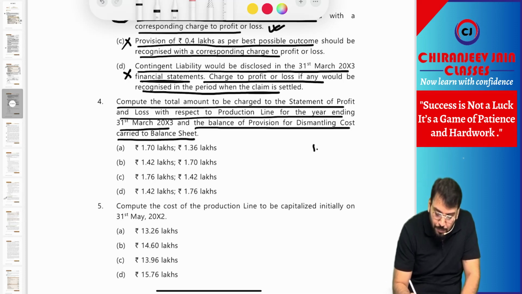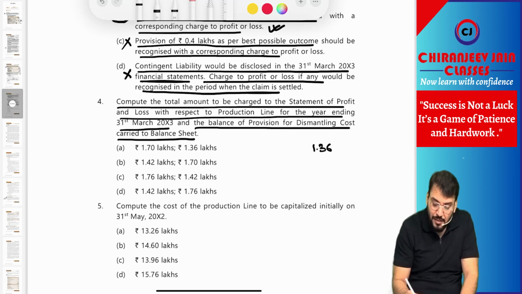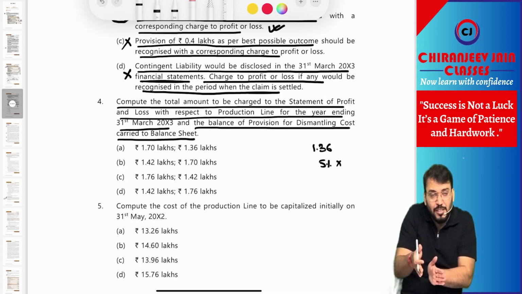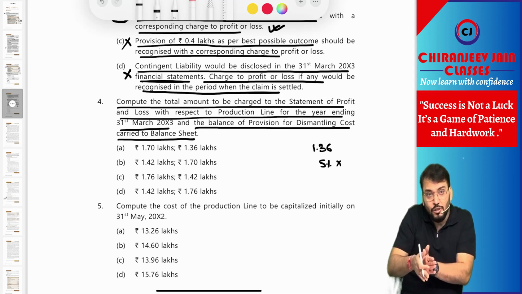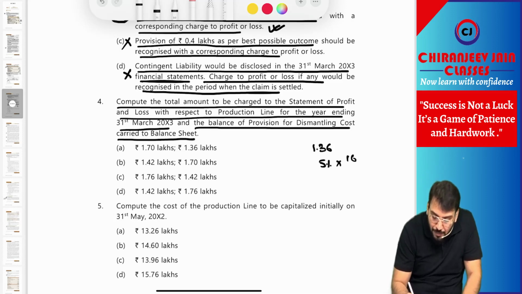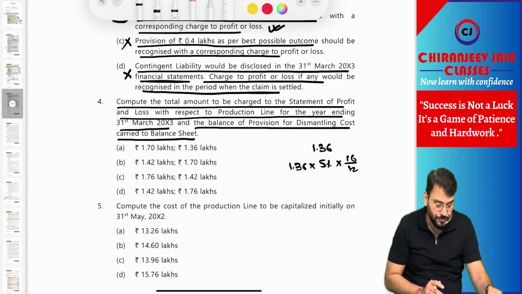So can I say it is 1.36? You have capitalized this. In this you will add interest at a rate of 5% for how many months? From 31st May, because that is the date when the asset is ready for use. So you will create the provision on that date. For the first year the interest will be added to the provision, capitalized. So interest will be added to the provision for how many months? 10 months. So 10 by 12. Understood? To 1.36 multiplied by this.